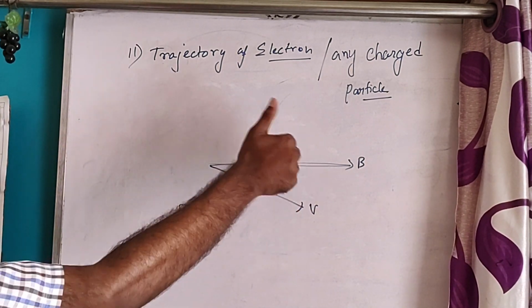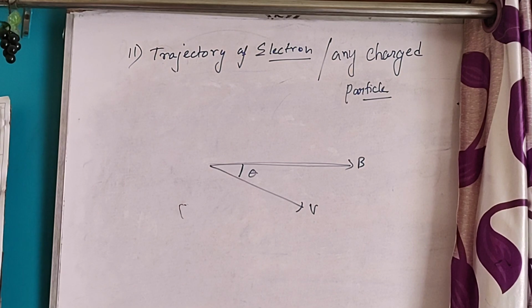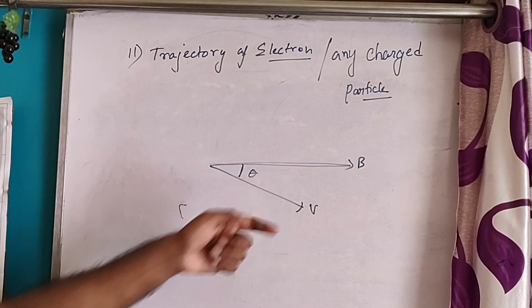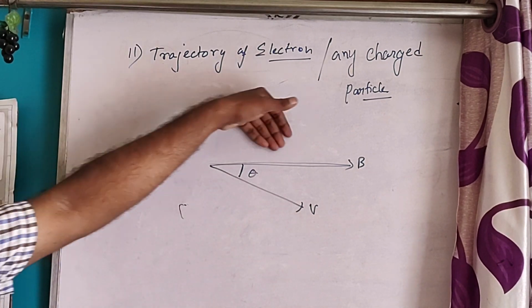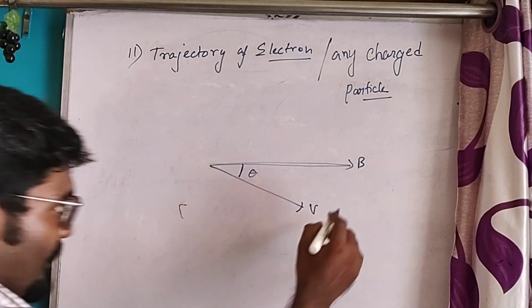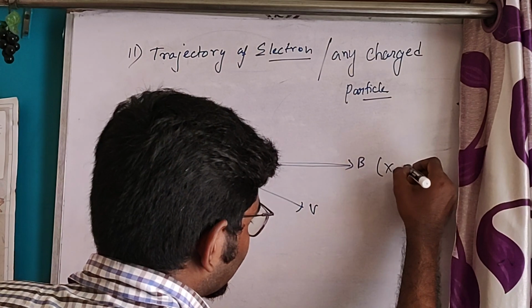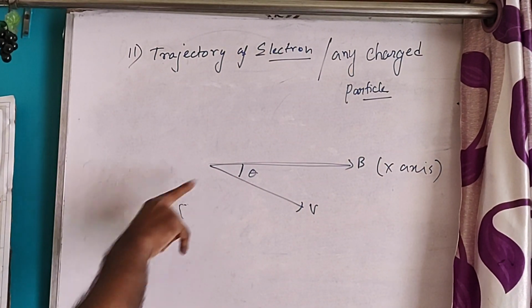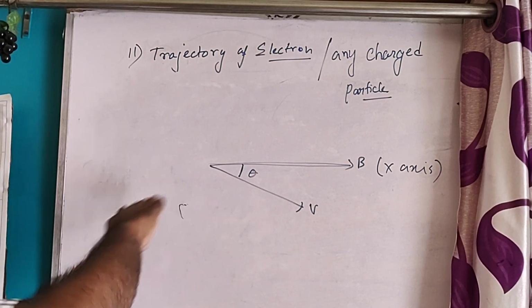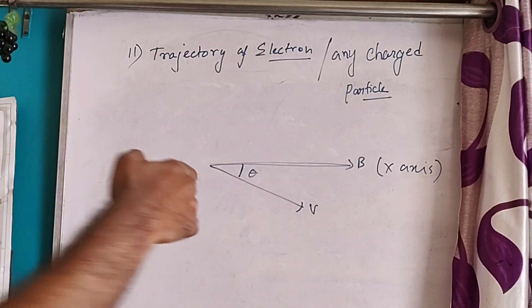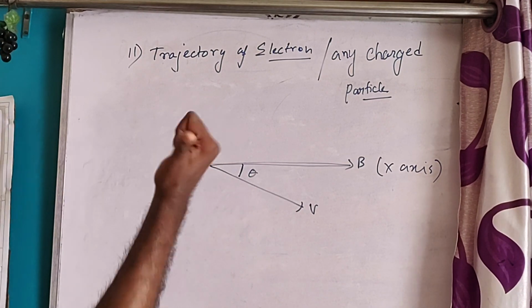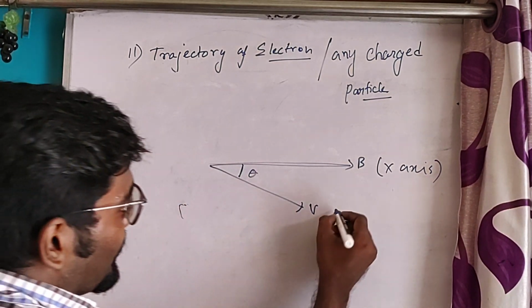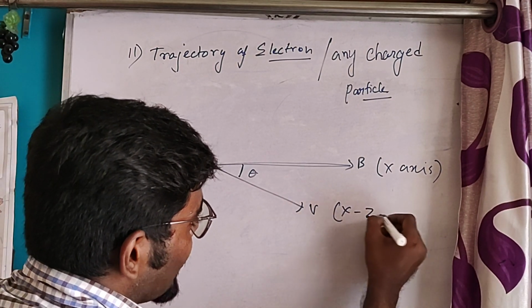So V cross B: B is in the x axis, z is outward to the normal of the plane of the board, and V is in the xz plane.